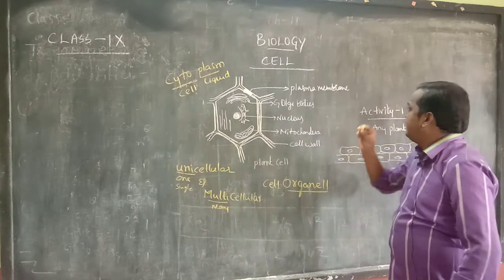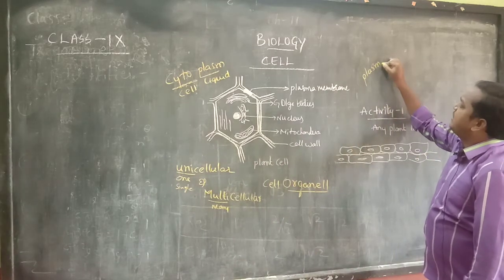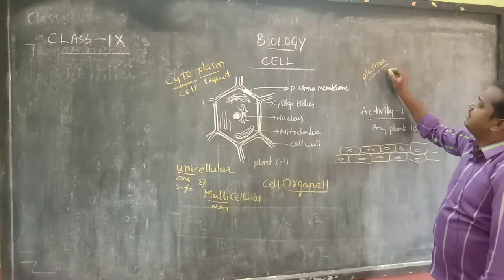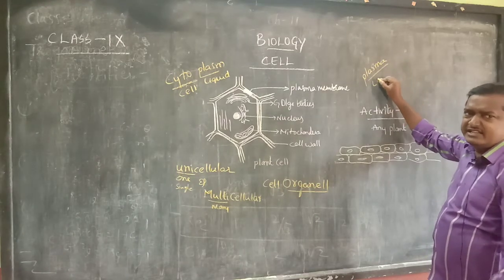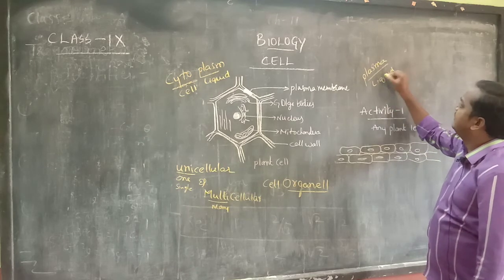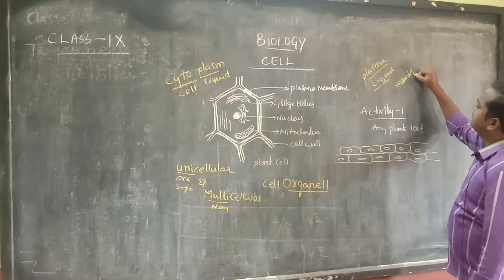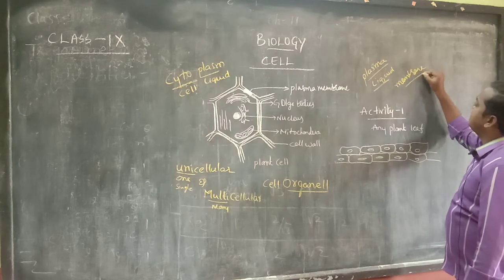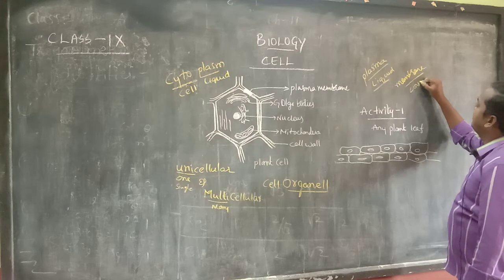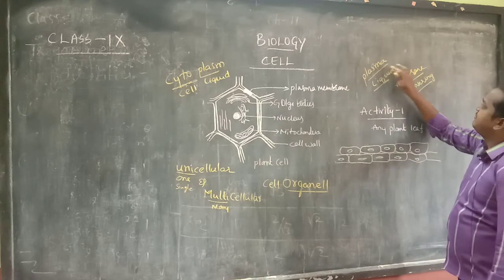Plasma membrane. Next, plasma. Generally, what is referred to as plasma? A liquid. In general, think liquid. Okay, plasma means liquid. Membrane means covering or wall. Okay, plasma membrane.